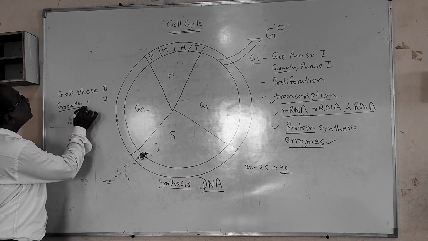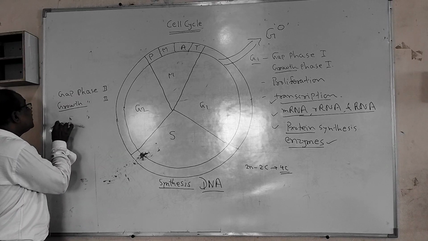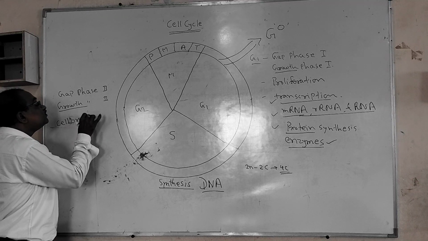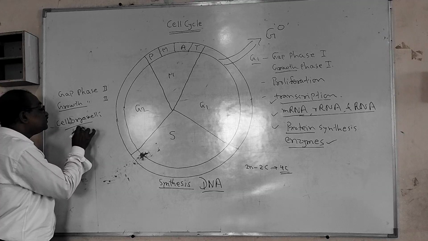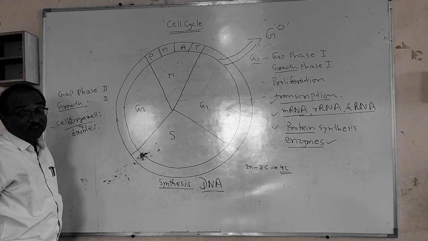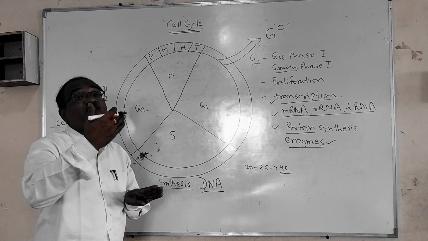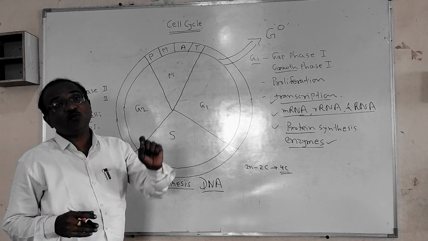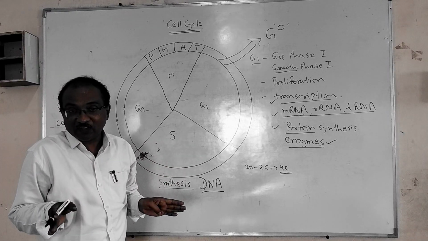So again the growth will be there, proliferation of the cell will be there, and cell organelles also get doubled. Means if the cell is divided into 2 and those 2 must be equal or similar, then each and every material should be equally distributed into the 2 cells.